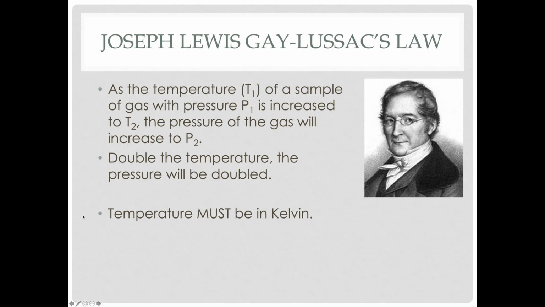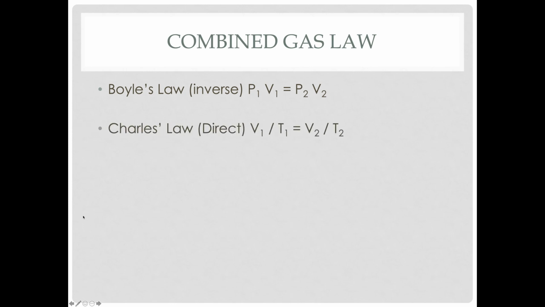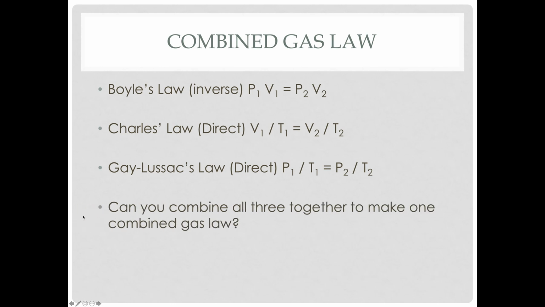So we've established the relationships. Pressure and volume are inversely related, but both are directly related to the temperature. And this leads to a gas law called the combined gas law. The combined gas law combines Boyle's law, the inverse relationship between pressure and volume, Charles' law, the direct relationship between volume and temperature, and Gay-Lussac's law, the direct relationship between pressure and temperature. If we combine all of these together into one gas law, we get one combined gas law, which is why it's called the combined gas law.